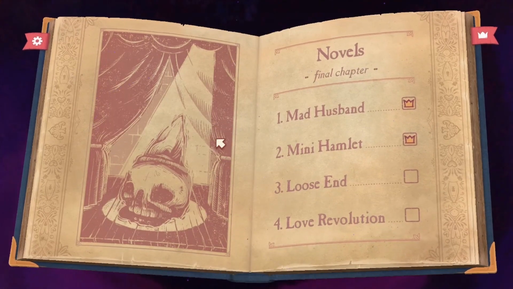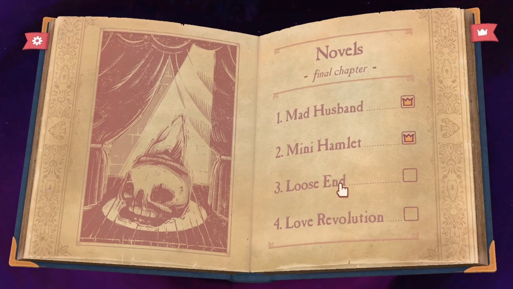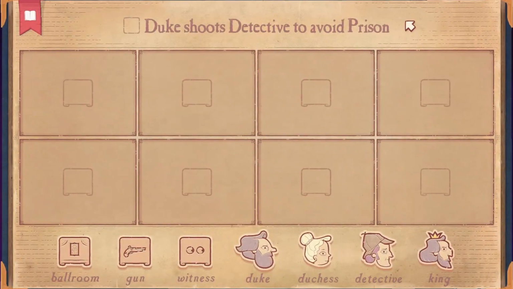Alright, chapter 13.3, Loose End. Oh dear. A duke shoots detective to avoid prison. Dang. These people are always shooting everyone. Okay, we got the duke, we got the duchess, the detective, and the king.